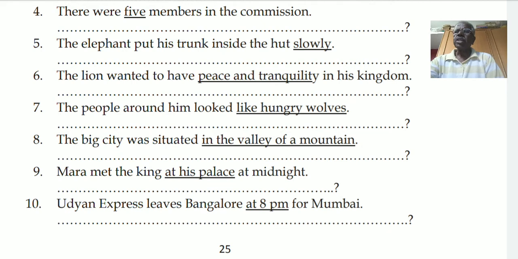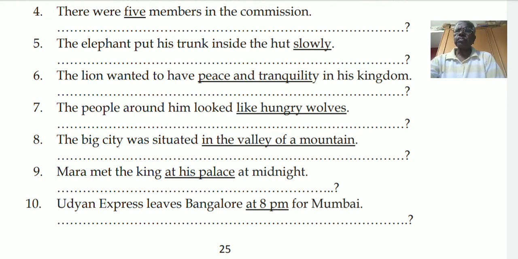Last one: Udyan Express leaves Bangalore at 8 p.m. for Mumbai. So this is time, at 8 p.m. is underlined, so when. First, what is the word you have to start with? Who, what, when, where. Then see the tense of the verb, accordingly frame the verb and the sentence.